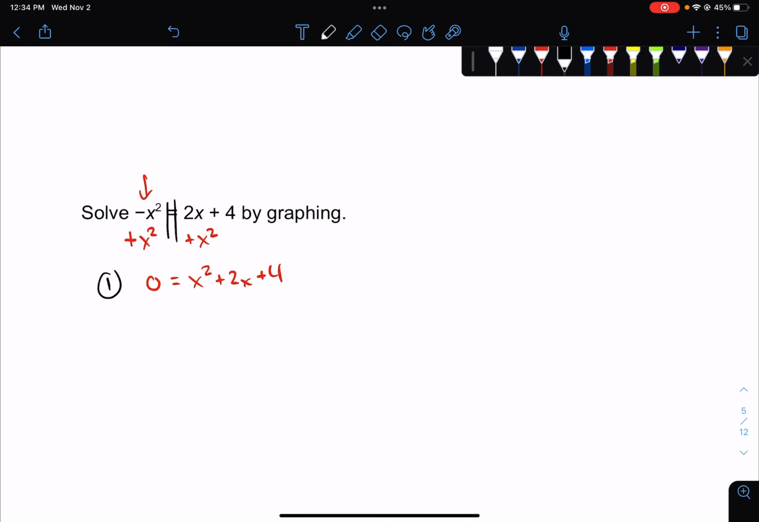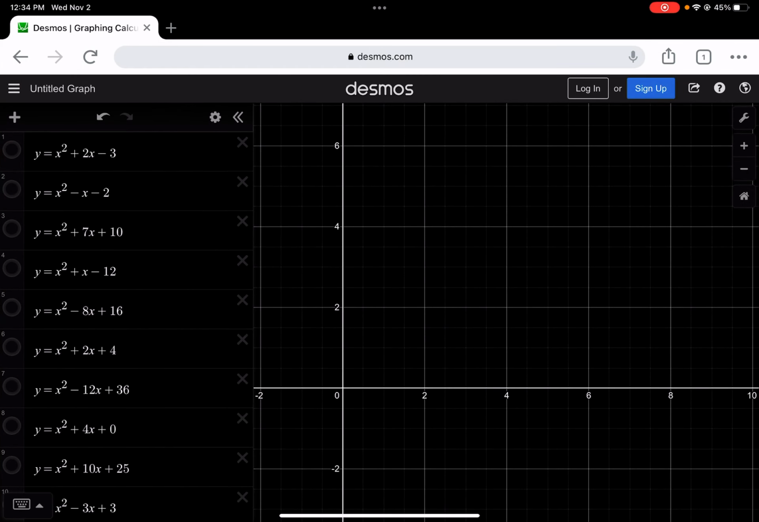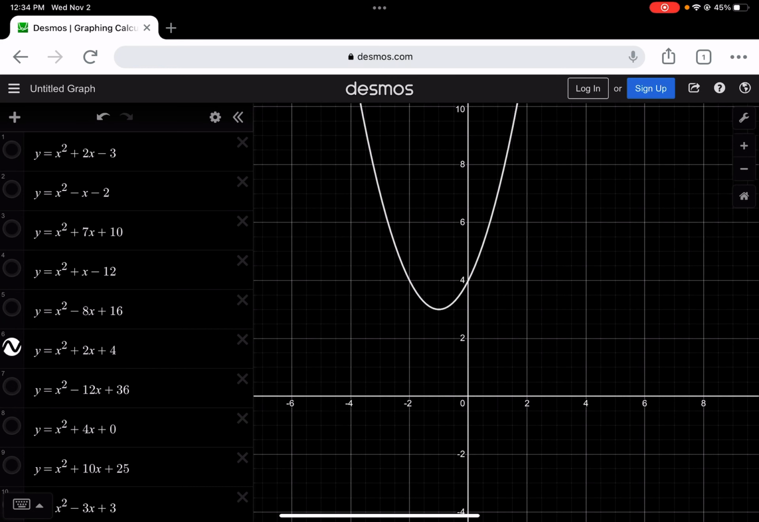I like that a lot better than a -x squared. Step 2, y equals x squared plus 2x plus 4, and I'm going to graph that and see what happens. I know you guys are going to have to take the time to type it in, but that would be really boring for you to watch. So x squared plus 2x plus 4.